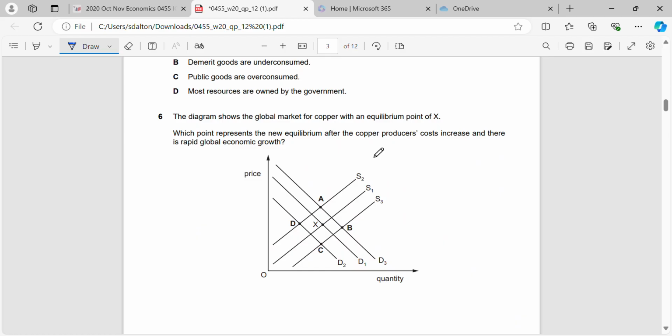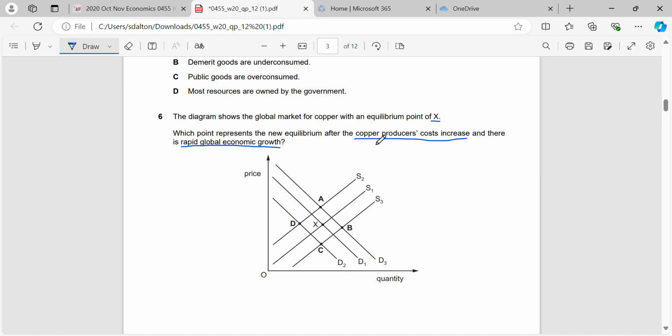Okay, question 6. Diagram shows the global market for copper with an equilibrium point of X. Which point represents the new equilibrium after the copper producer's costs increase and there is rapid economic growth? So when we get these questions, I always say to you guys, you have to figure out the shift one by one. Okay, no point looking at them both together. That's when you get confused. And mark in on the diagram where each shift will move you to.